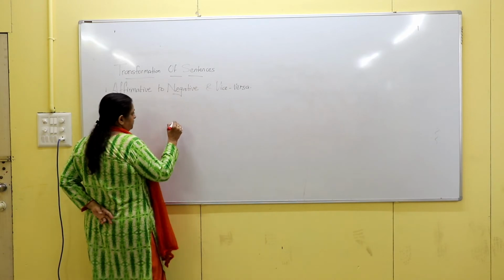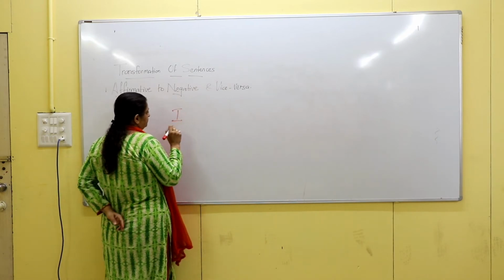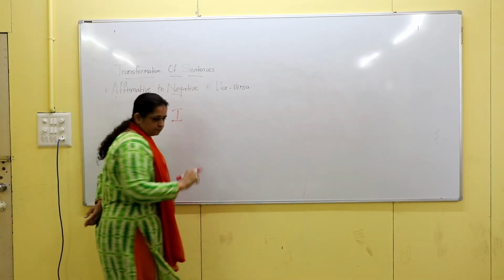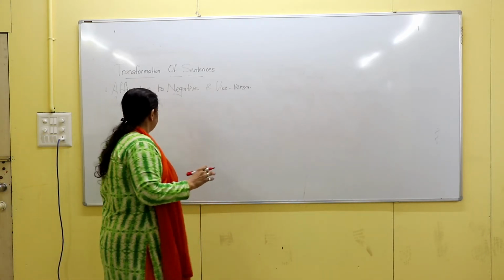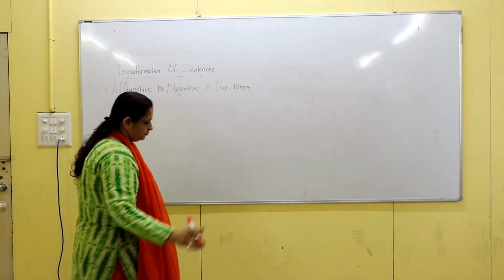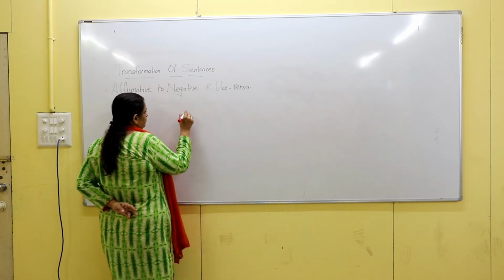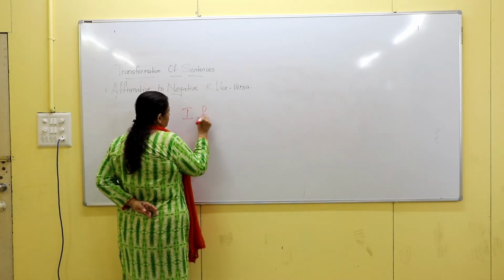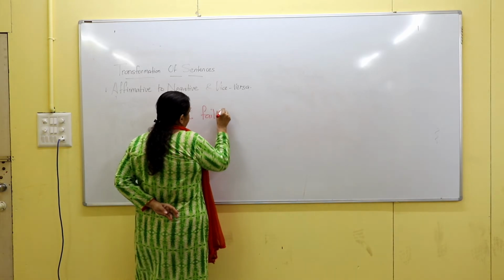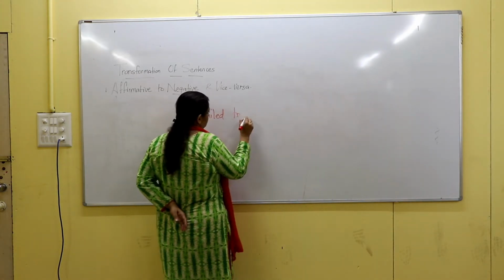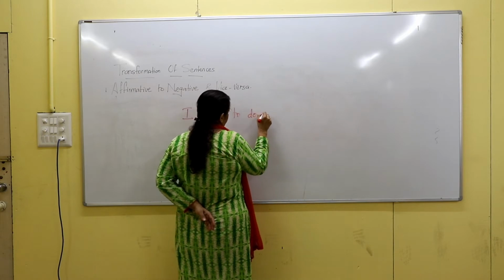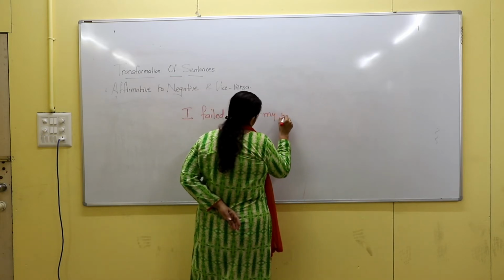Suppose if I say, I failed to do my work.